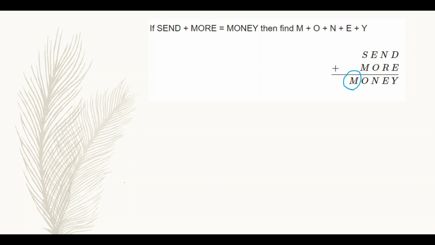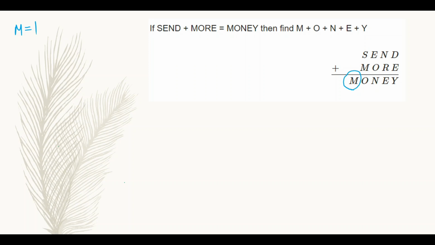For any addition of 2 digits, the maximum possible carry will be 1 only. For example, if I am adding 9 plus 9, then that will be 18. If we are adding 9 plus 8, then that will be 17. So the carry will be 1. The maximum possible carry will be 1. So here M will always be equal to 1. Already we got the value of M. So we have to determine the values of the remaining letters also.